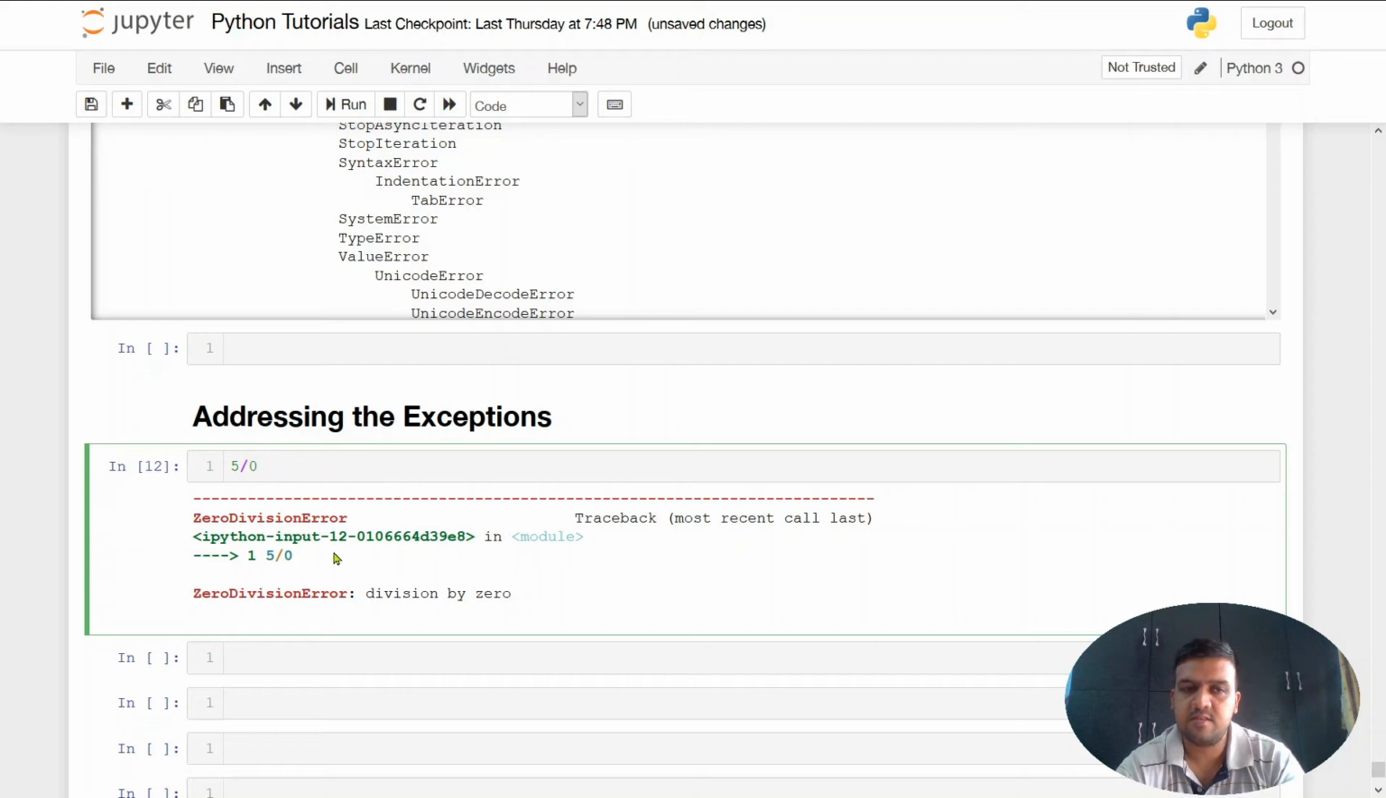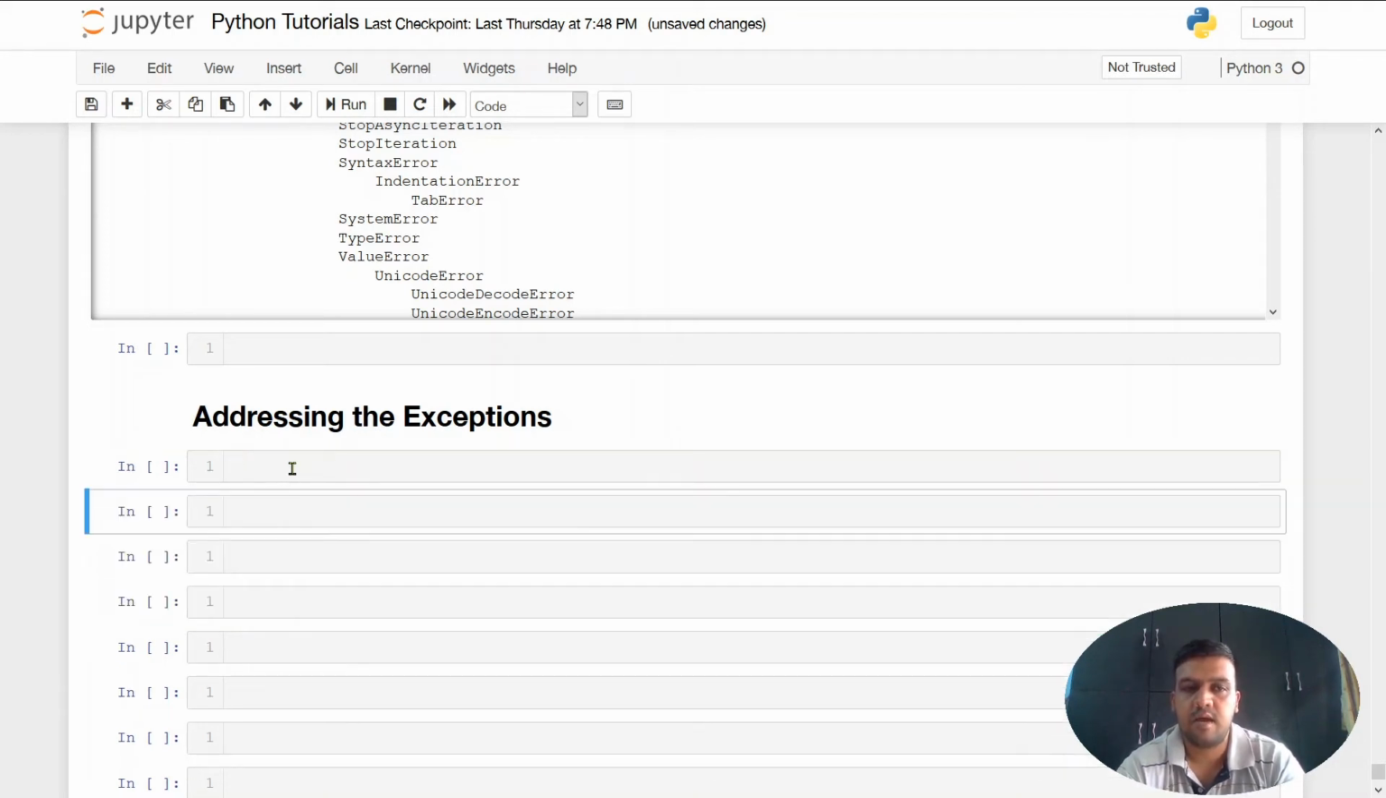So Python has a very good debugging tool. Here I get to see at which line this error has occurred. It shows that I have a zero division error in this line. Now if I want to handle this error in a very good way so that our program execution doesn't stop, I have to use something known as exception handling, which is the topic of this video.